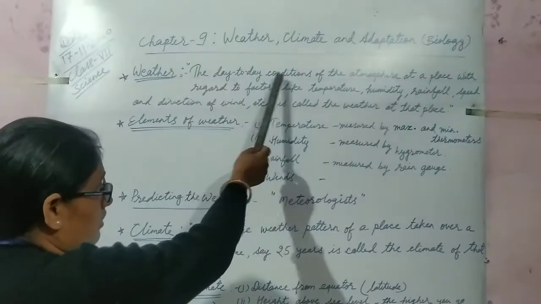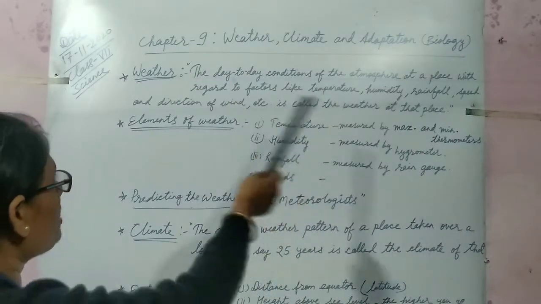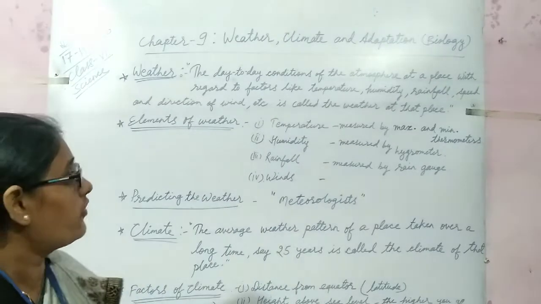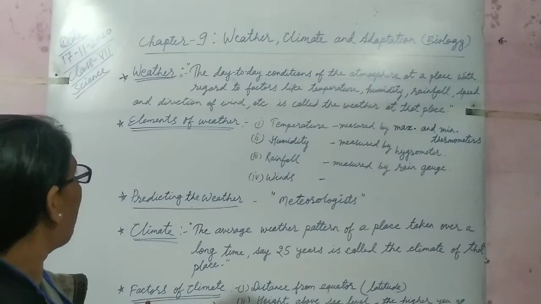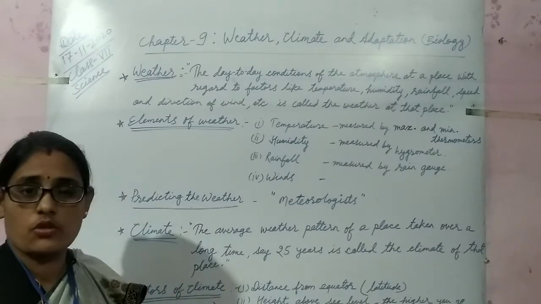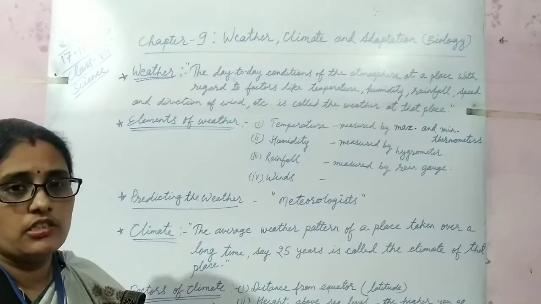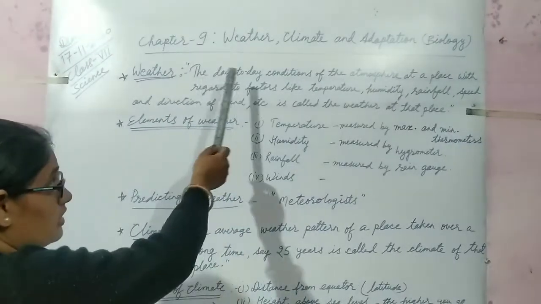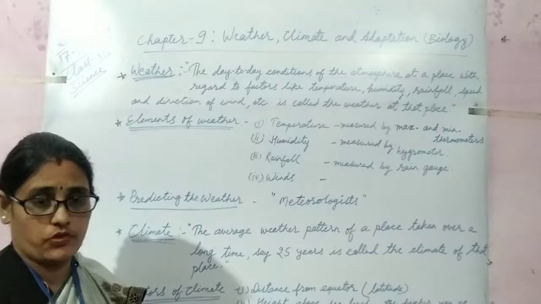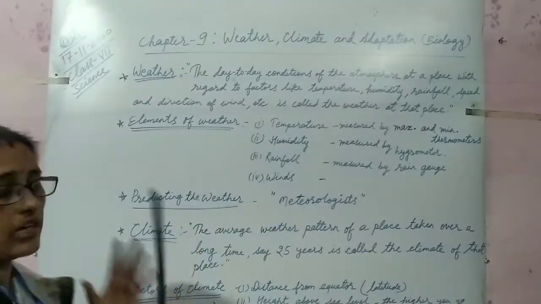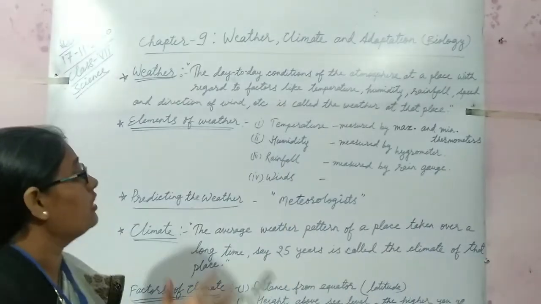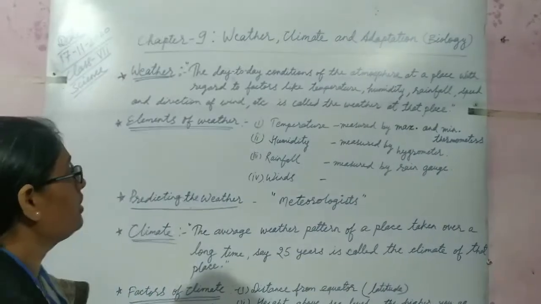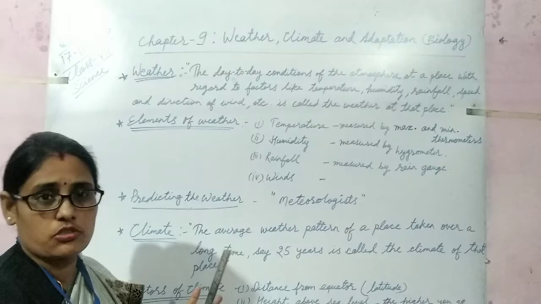The day-to-day conditions of atmosphere at a place with regard to factors like temperature, humidity, rainfall, speed and direction of wind, etc. is called weather at that place. It means weather is the day-to-day condition of atmosphere at a place with regard to factors like temperature, humidity, rainfall, etc. So there are some elements of weather